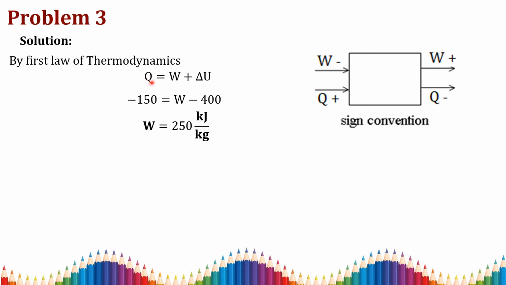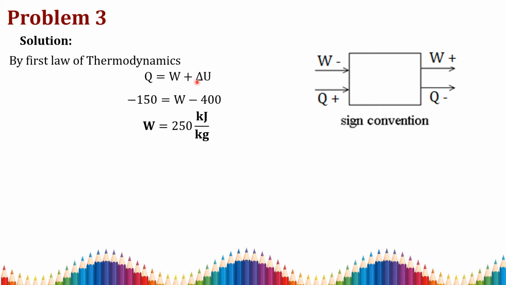The heat transferred out of the system is given in the question, so it takes a negative sign, which is 150 kJ per kilogram. Before substituting in the formula, we have to check whether all the values are in the same unit. Q is in kilojoule per kilogram, that is 150 kJ per kilogram. Heat is transferred out of the system, so we can write minus 150 kJ per kilogram, which is equal to, we need to find the work done, and the internal energy decreases.